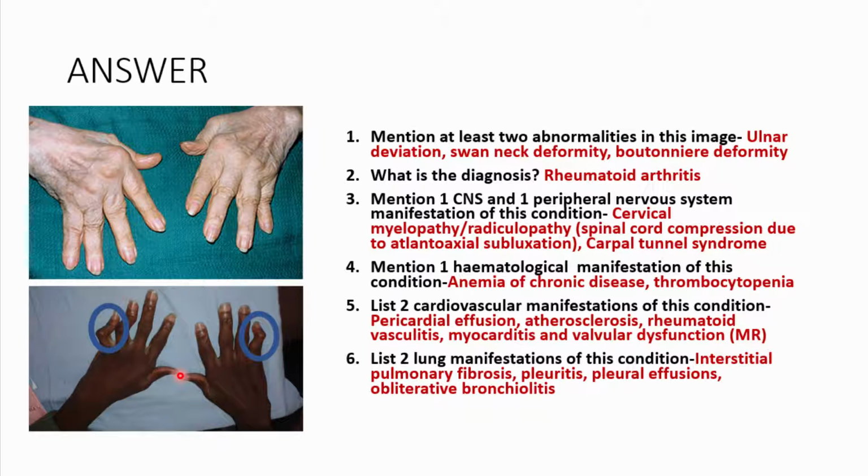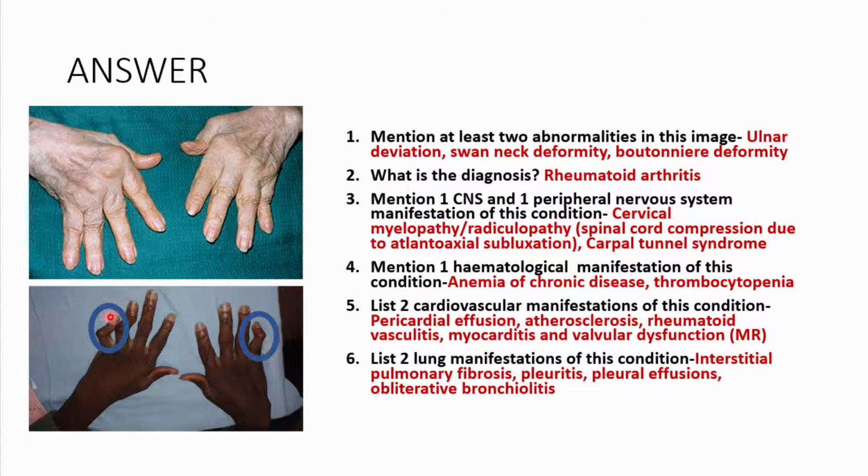Okay, so what you're seeing here is this person here. As you can see, the digits are bending towards the ulnar aspect in this area here, so you refer to that as ulnar deviation. And then in this bottom image over here, what has been circled here looks like a swan's neck. So you have this flexion that is happening at the distal interphalangeal joint, so you refer to this as a swan neck deformity.